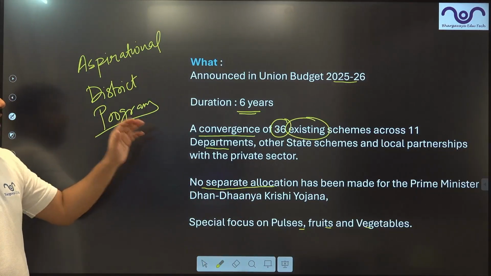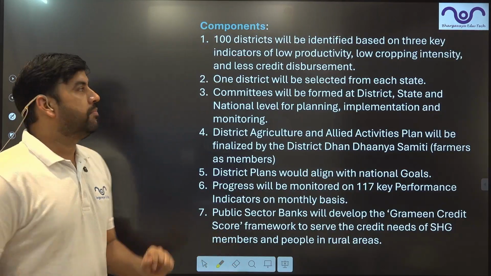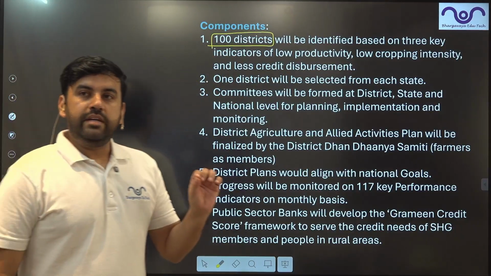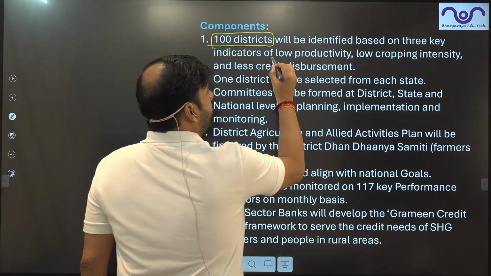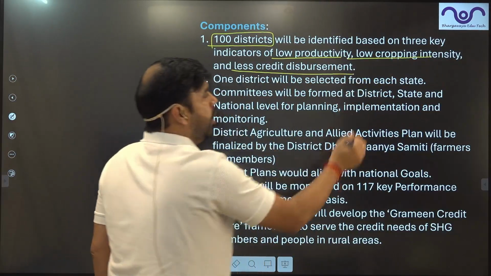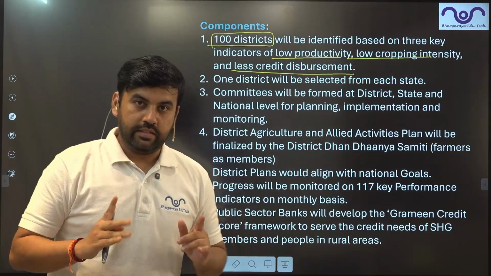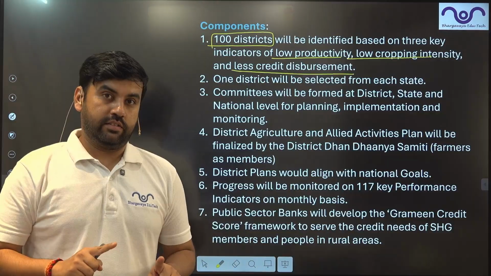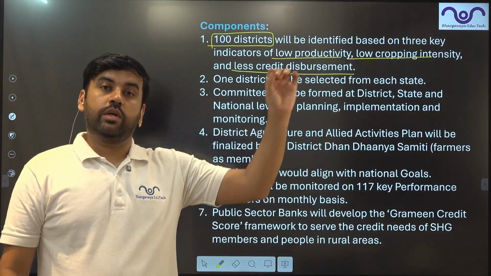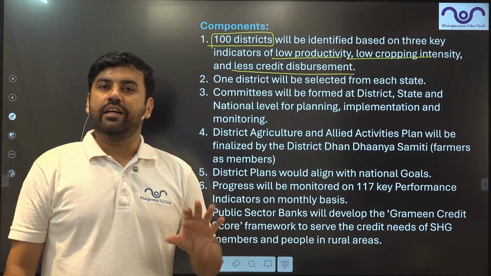Given this understanding, we have converged 36 schemes. So what are the components of this scheme? Number 1, 100 districts have been selected on the basis of 3 indicators: low productivity, low cropping intensity, and less credit disbursement. Please understand that these are 100 agricultural districts. These are not districts which have deserts, and not districts in hilly areas. They are properly identified 100 districts where agriculture is prominent.